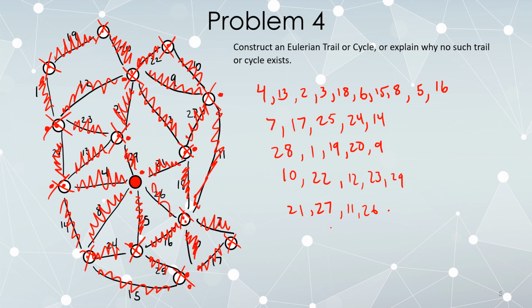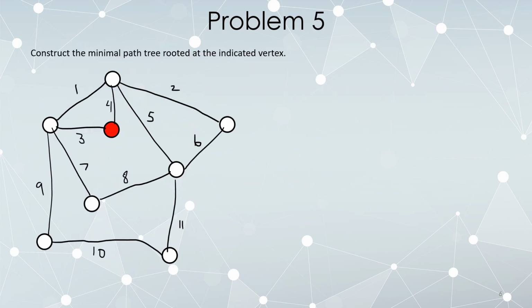Okay, Fleury's algorithm, once you get the hang of it, is very, very automatic. There's just not much to it. Moving on, we're now going to construct minimal path trees with indicated roots.